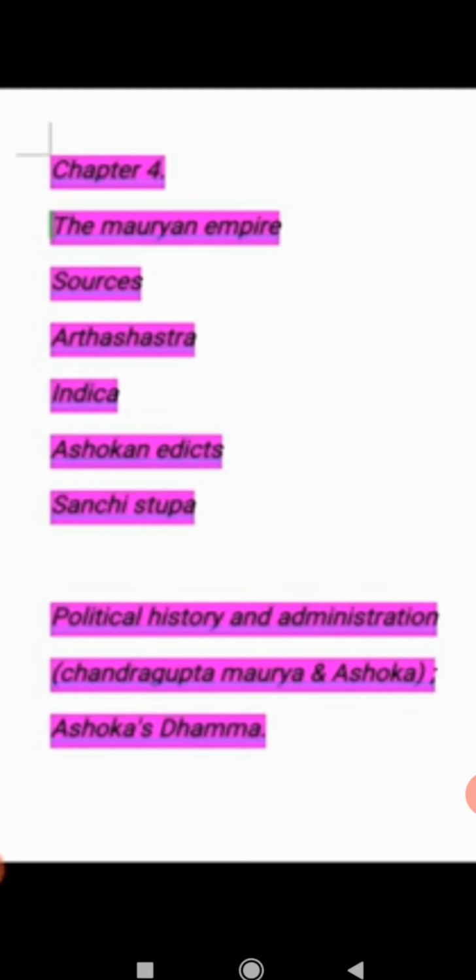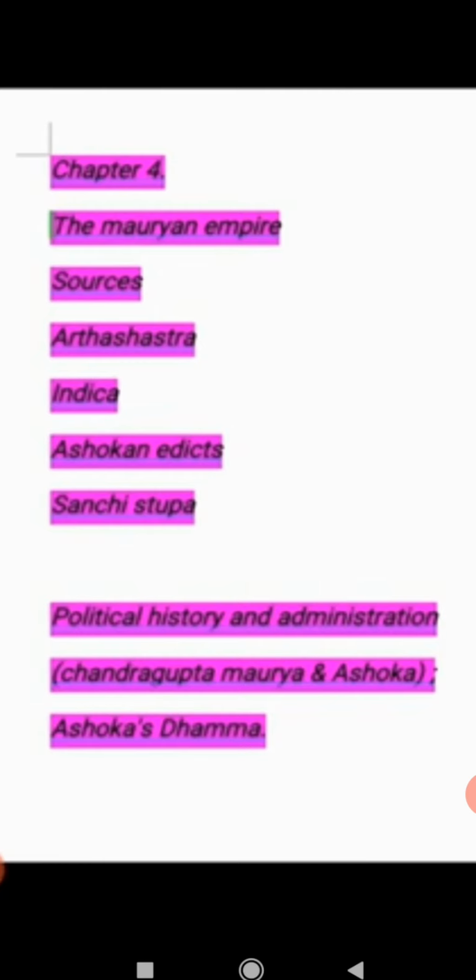Dhamma is not a religion or a religious system, but it is a moral law. It is a common code of conduct by which the people will feel they are equal. They will treat each other in an equal way. They will realize that they are brothers and sisters. Means in short, he wanted to bring universal brotherhood in his empire.